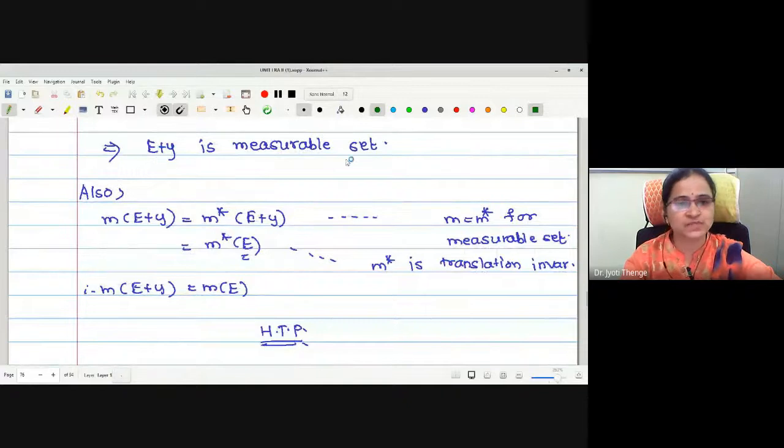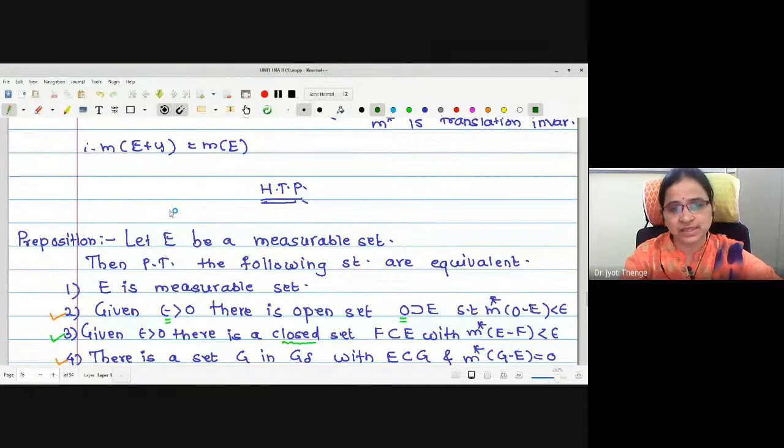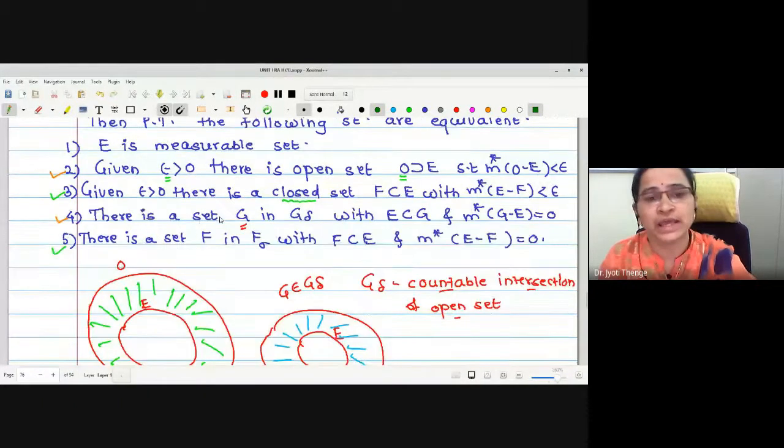After proving E plus Y is a measurable set, our aim is to prove that the measure of E plus Y is the measure of E. But the measure of E plus Y is the outer measure of E plus Y, because the Lebesgue measure is equal to the outer measure for a measurable set. But we already know that the outer measure is translation invariant, therefore M star of E plus Y is M star of E. But again E is measurable, therefore M star of E is equal to M of E. Hence this lemma tells us that Lebesgue measure is translation invariant.